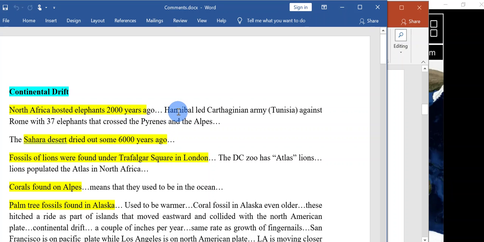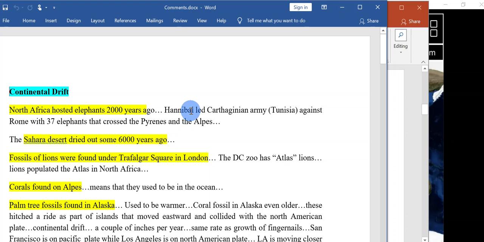Some of you might remember Hannibal, who led the Carthaginian army from Tunisia, Carthage, against Rome, with 37 elephants that crossed the Pyrenees and the Alps.